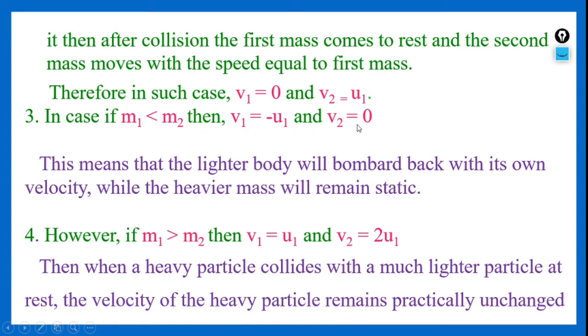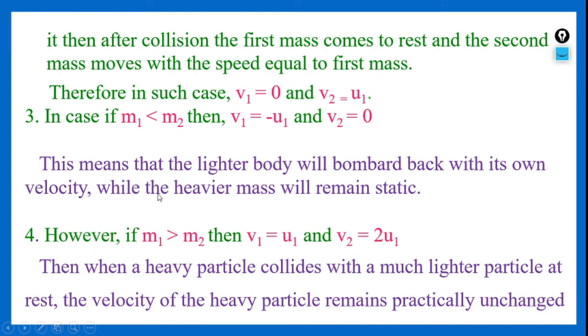But the second body, which was initially at rest, even after collision, because it is such a heavy body, its inertia will be more. Hence, it will not move even after the lighter particle collides with it. Hence, its velocity still remains zero. That means the lighter body, after bombarding, will come back with its own velocity, while the heavier mass will remain static.